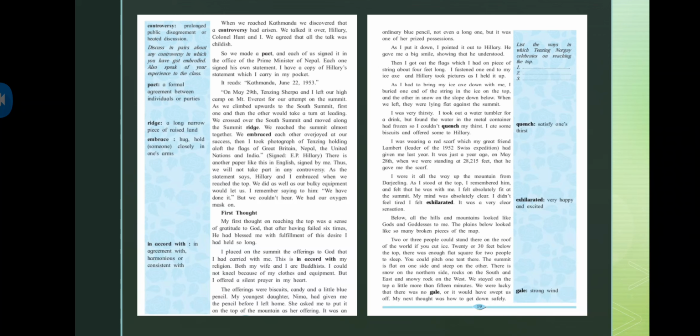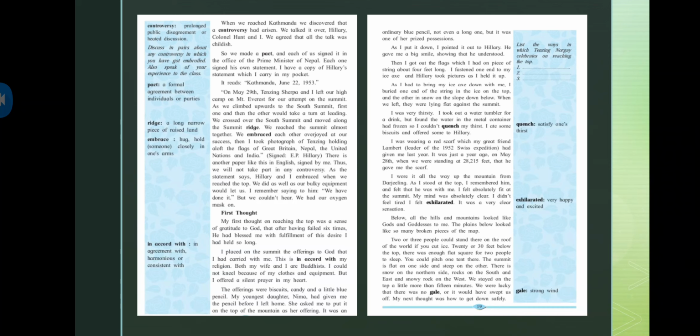You can put that one tent over there, because the summit on one side is flat, and steep on the other side. Steep means the sloping one. There is snow on the northern side, rocks on the south. And what he's saying, on the northern side there is snow, and on the south side it's rock. East and snowy rocks on the west. The snowy rocks means there are rocks also, but with the snow.